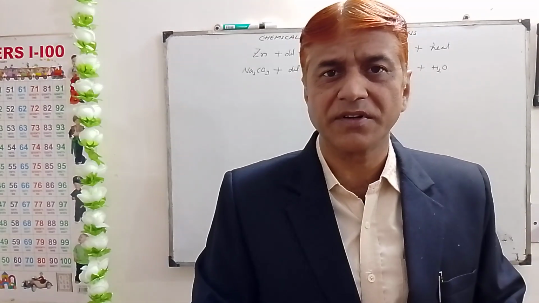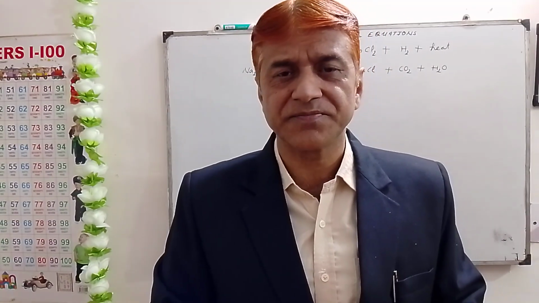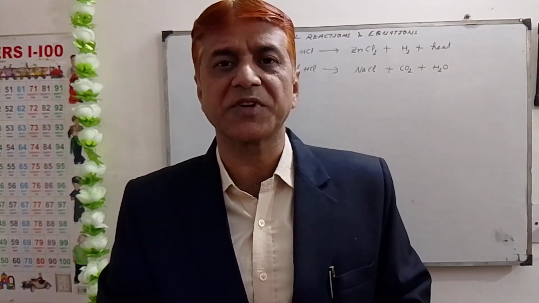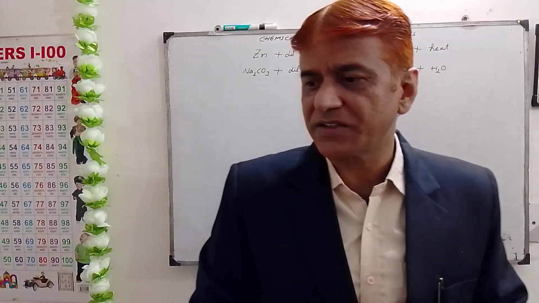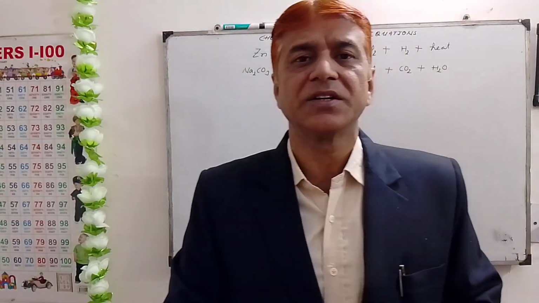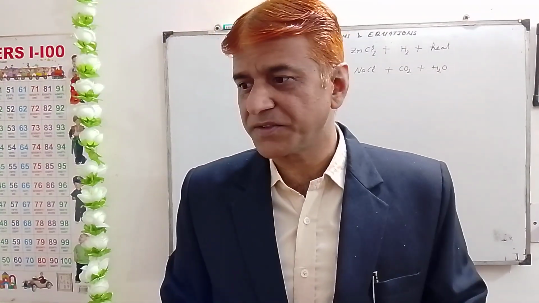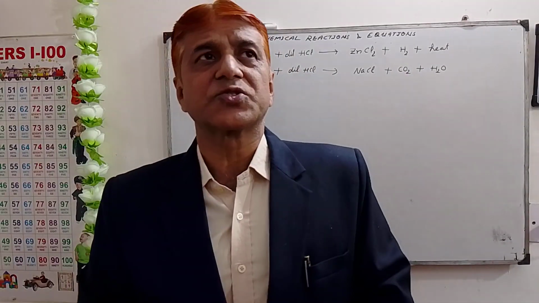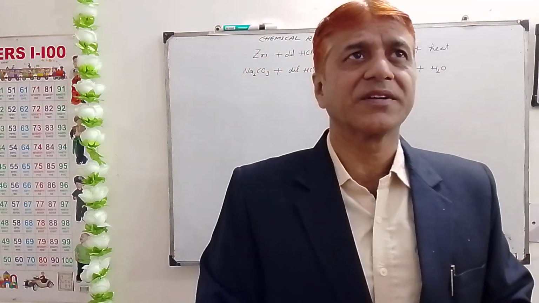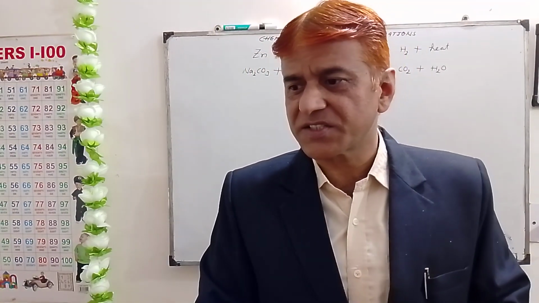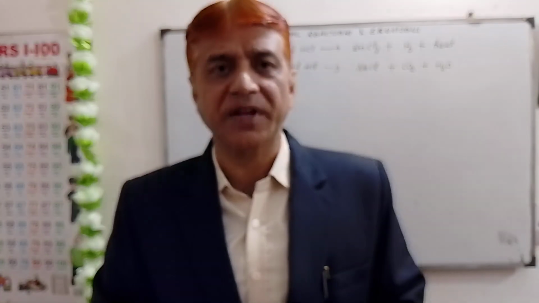Number 1 was evolution of gas. Second is formation of precipitation. Third point is change in color. Fourth is change in temperature, and fifth point is change in state. So students, we had discussed the first point yesterday, evolution of gas.